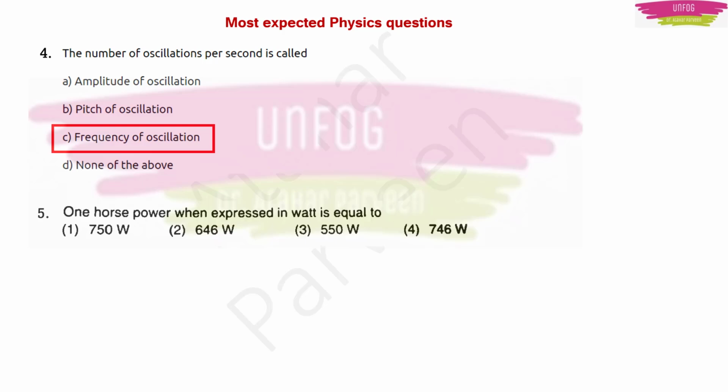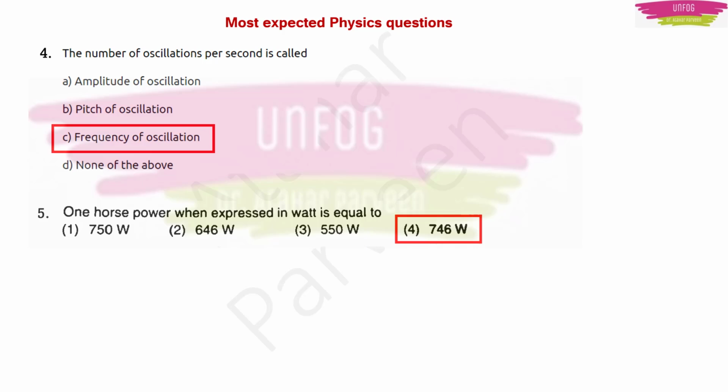Another question. This is also a very important question. 1 horsepower when expressed in watt is equal to. Watt is actually the unit of power. But there is something known as 1 horsepower also. It is related to watt. How is it related is the question here. If you see the options, you have 750 watts, 646 watts, 550 watts and 746 watts. So the correct answer here is 746 watts. Remember this number.